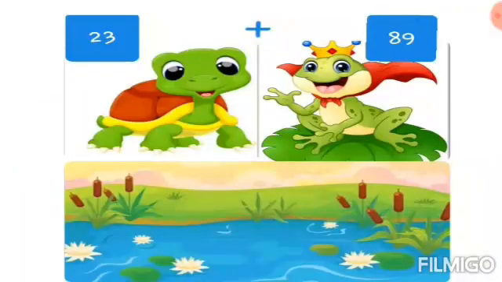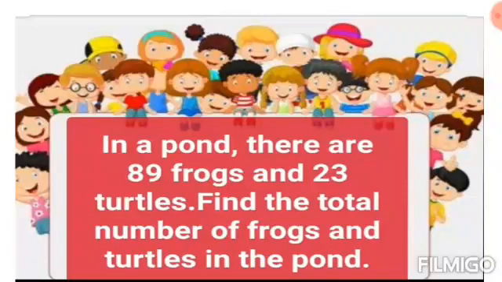In the picture, there are 89 frogs and 23 turtles in the pond. We have to find out the total number of frogs and turtles. For this, we have to write down the statement. So, how can we write or find the statement from the story sums?